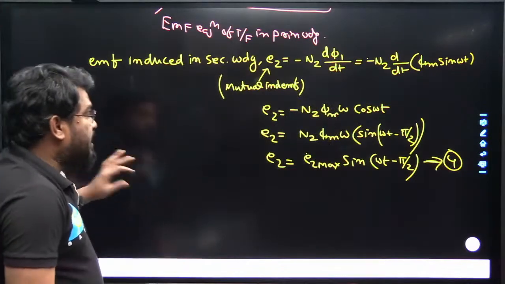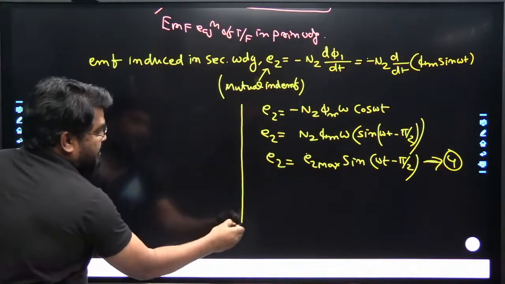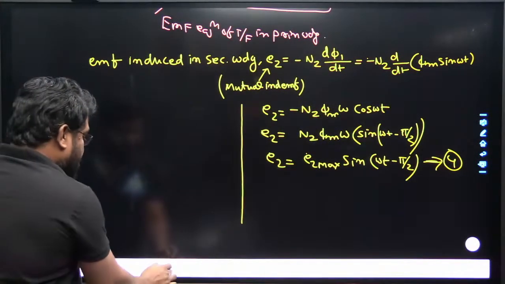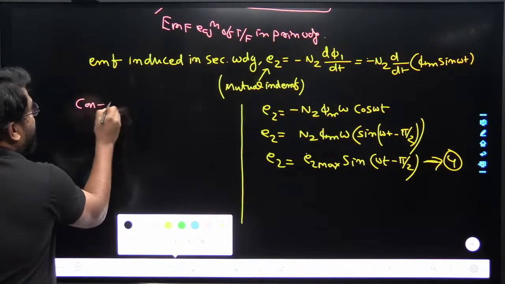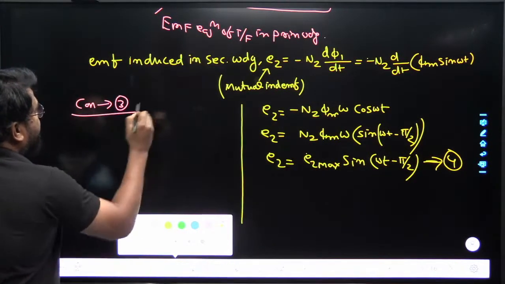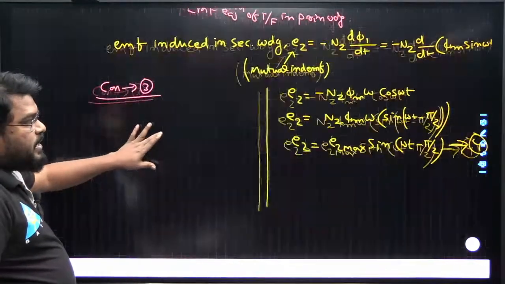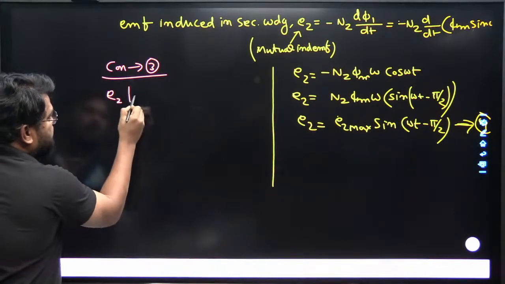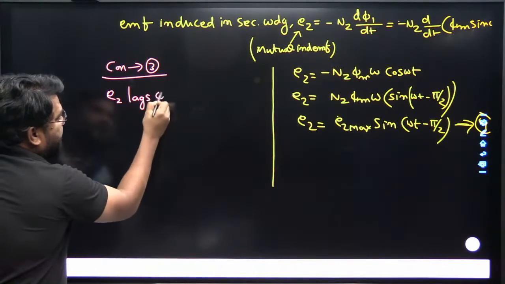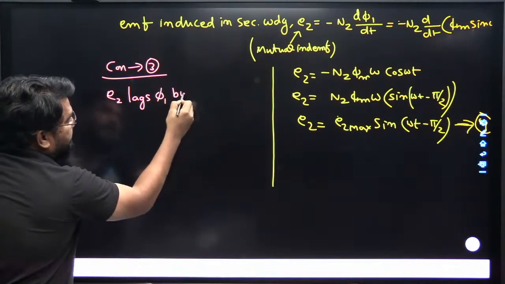In this case also we have some conclusions. What are the conclusions here? First, E2 also lags the flux phi 1 by 90 degrees.